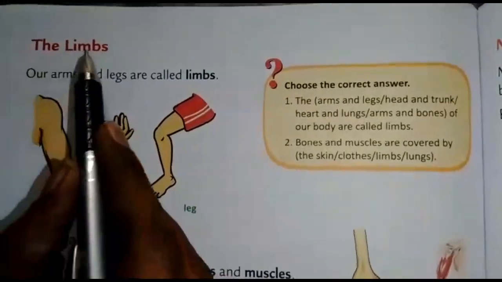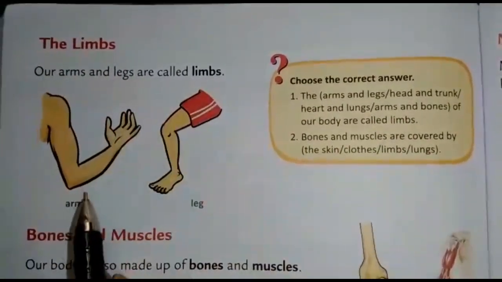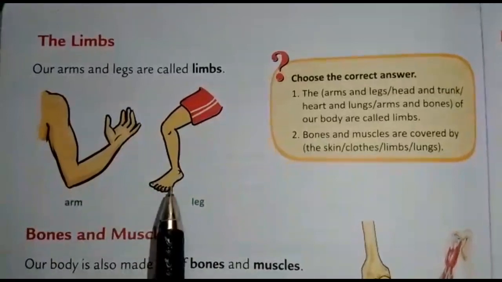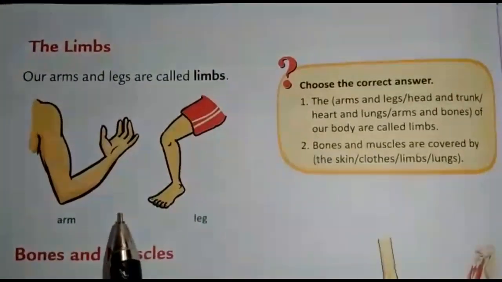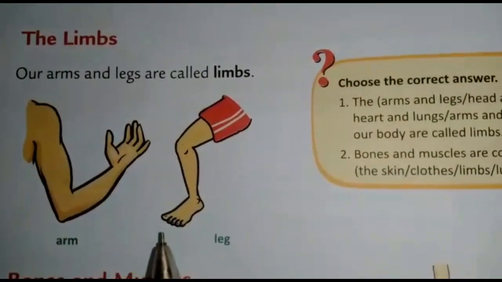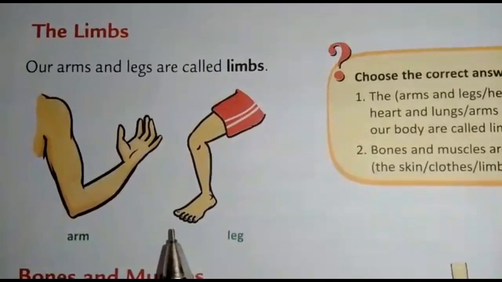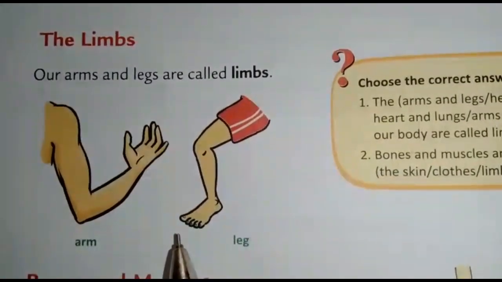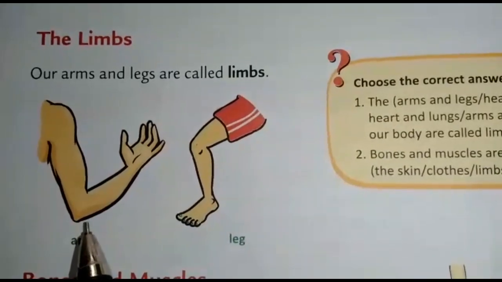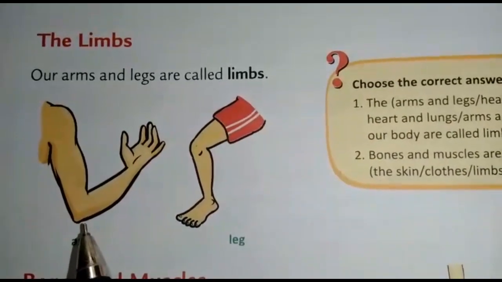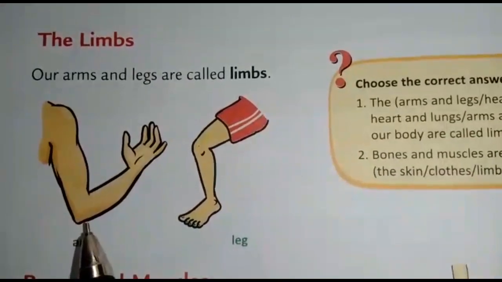Next, the limbs. Our arms and legs are called limbs. See, this is arm, this is leg. The two arms and two legs are known as limbs. Limbs are connected to the trunk. Our shoulders connect the arms to the trunk. We have two arms and each arm has a hand. Our hands are a part of an arm.